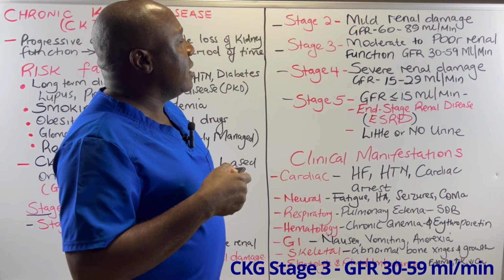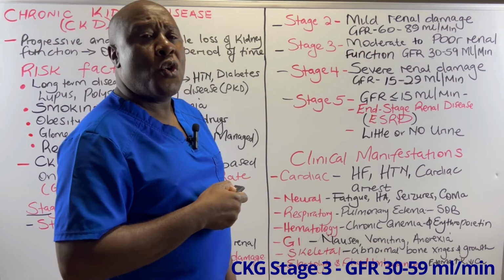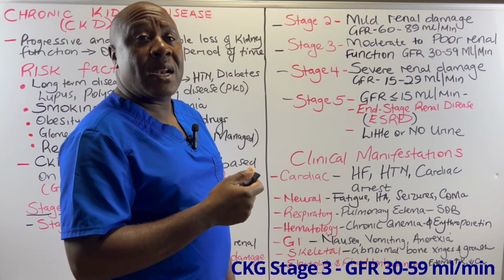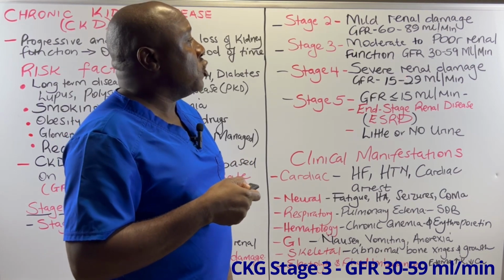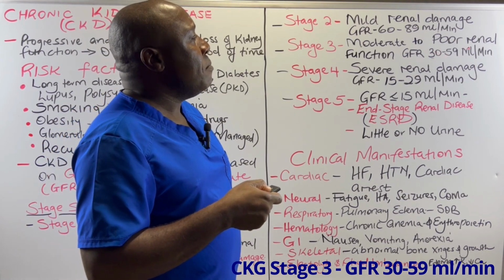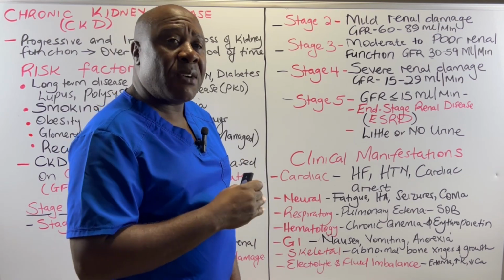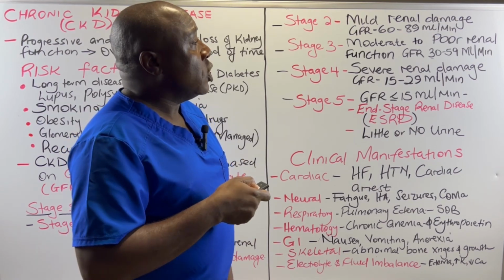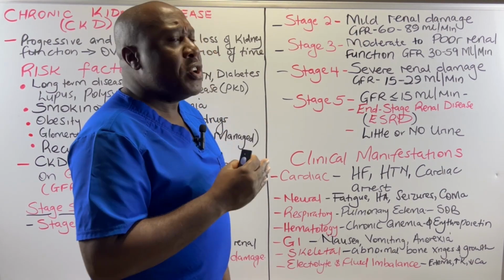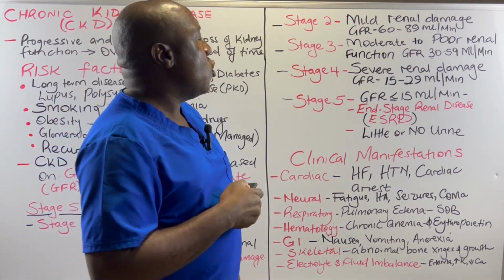In chronic kidney disease stage 3, there is moderate to poor renal function. There is now a great damage that has occurred in the renal system, reducing the glomerular filtration rate to 30 to 59 milliliters per minute. The kidneys are now operating at half their capability, 30 to 59 ml per minute. So we have now substantial renal damage which has caused this glomerular filtration rate to go down.